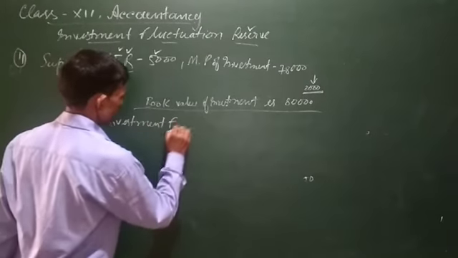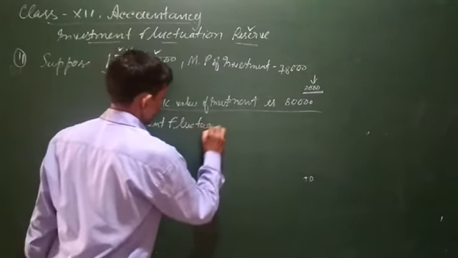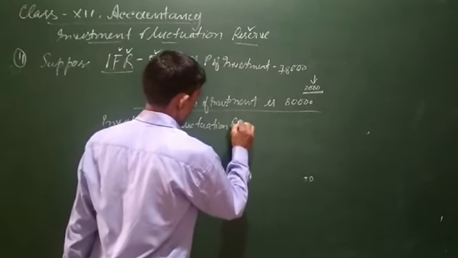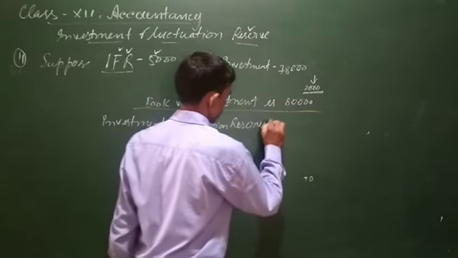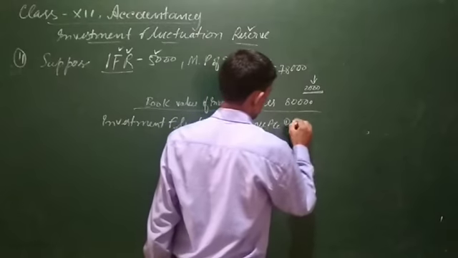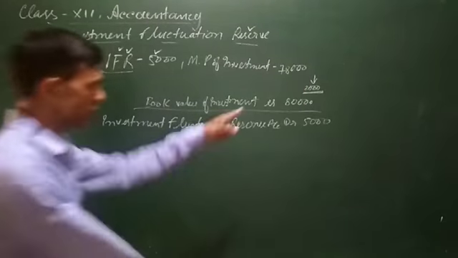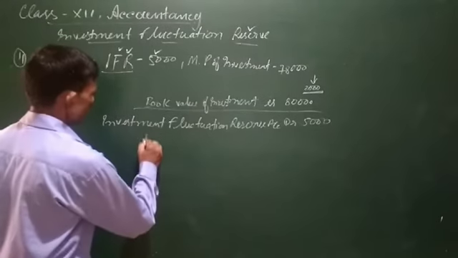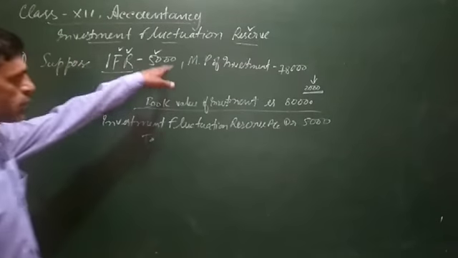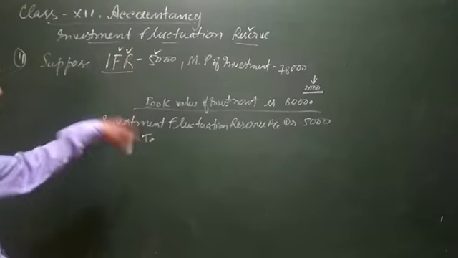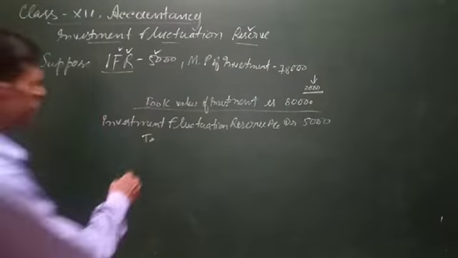Investment fluctuation reserve account debit. The balance of investment fluctuation reserve is 5,000. Out of this, since the price of investment has gone down by 2,000, 2,000 will be transferred to the investment account.